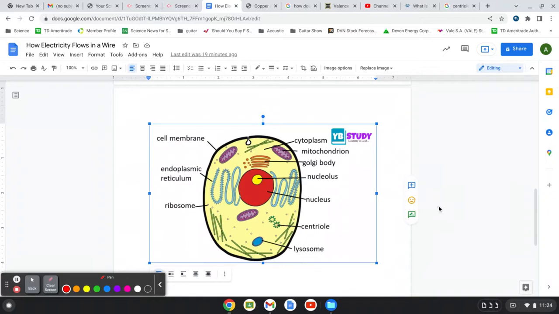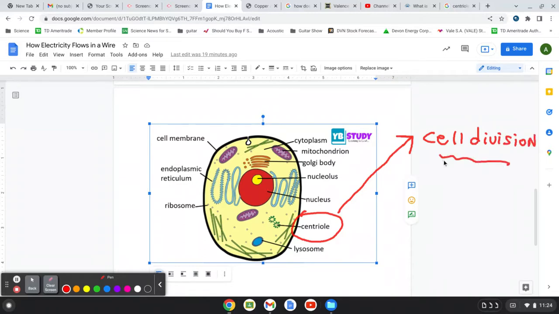And the one we are missing now is the centriole. Do not say centriole like some kind of Italian dish, but the centriole, we'll put it over here. Its job is in cell division, which we're going to talk about very soon in another video. Cell division is when cells create new cells. Remember, all cells come from existing cells. We talked about that. So the centriole is very vital in that. It's going to create these spindle fibers, which we'll talk about when we talk about cell division.